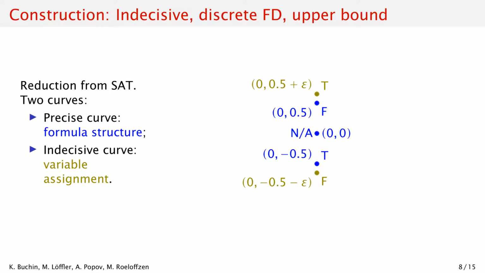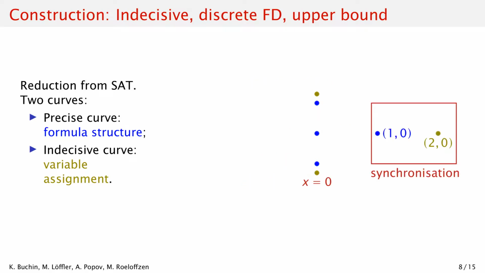We position the point symmetrically for the literal not x. If x does not occur in the clause, we place the point in the middle at (0, 0), so whichever assignment we choose, the distance is below 1. We do this for every variable given a clause.